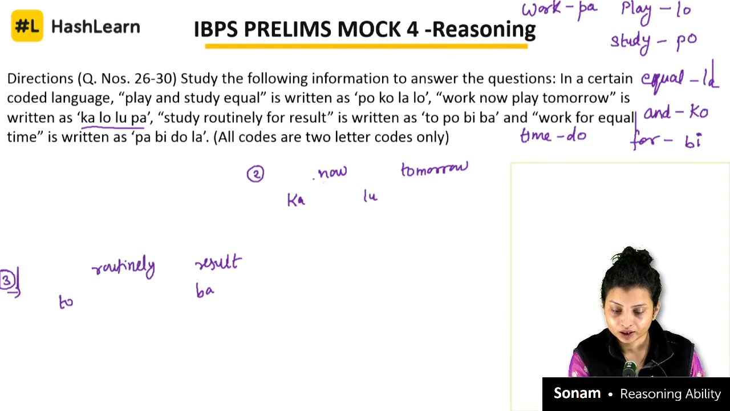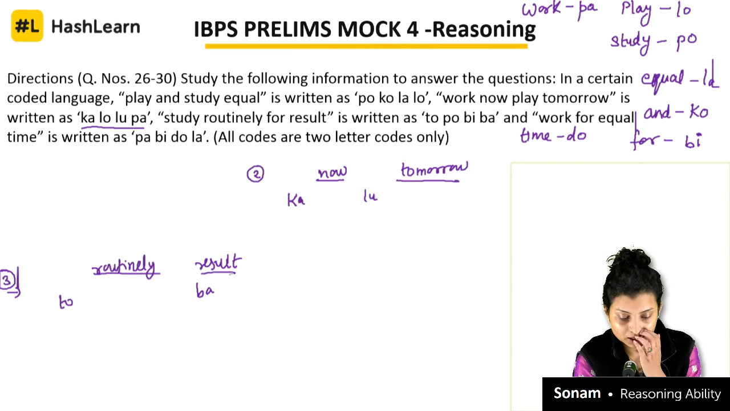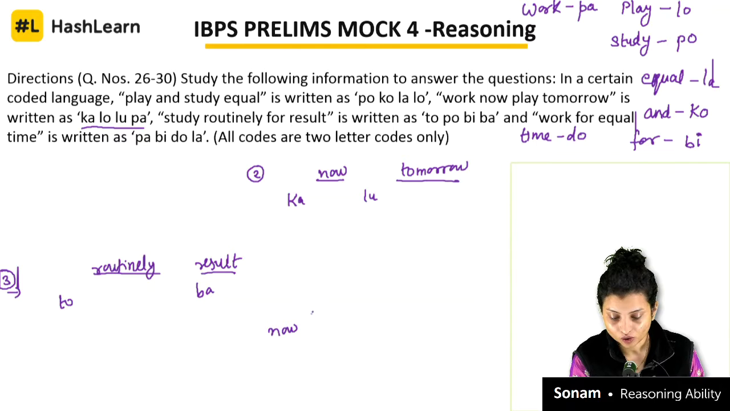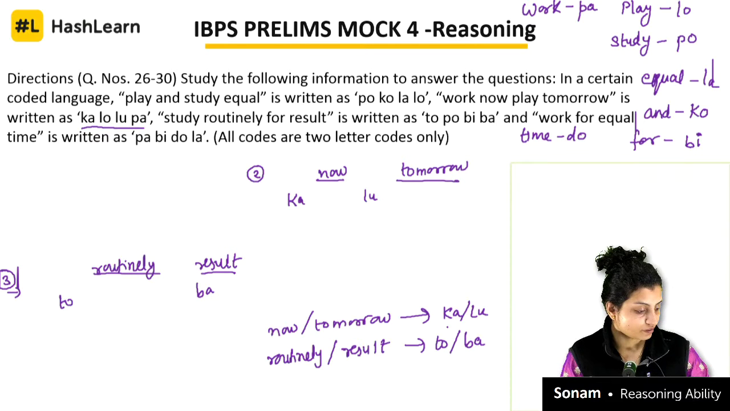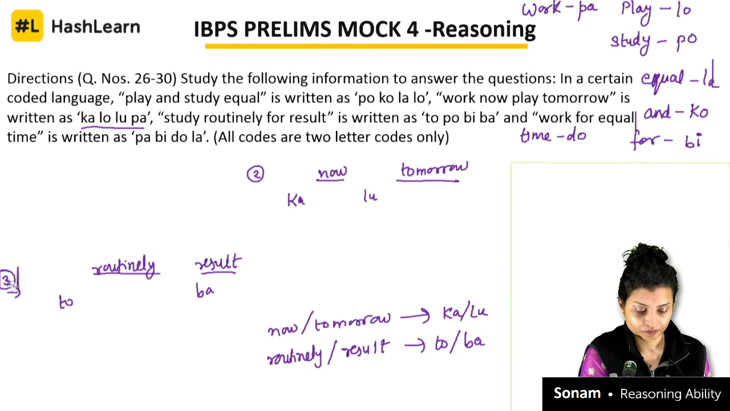But see, here it is only now, tomorrow. Here it is routine, result. So you don't know which one stands for which one. So you can say that now or tomorrow can be KA or LU. Similarly, routinely and result are for TO and BA. Okay, so everything is clear in front of me, right?